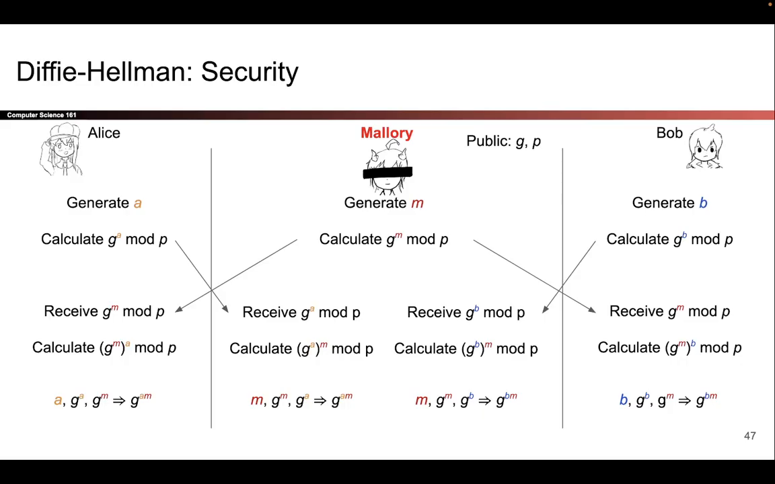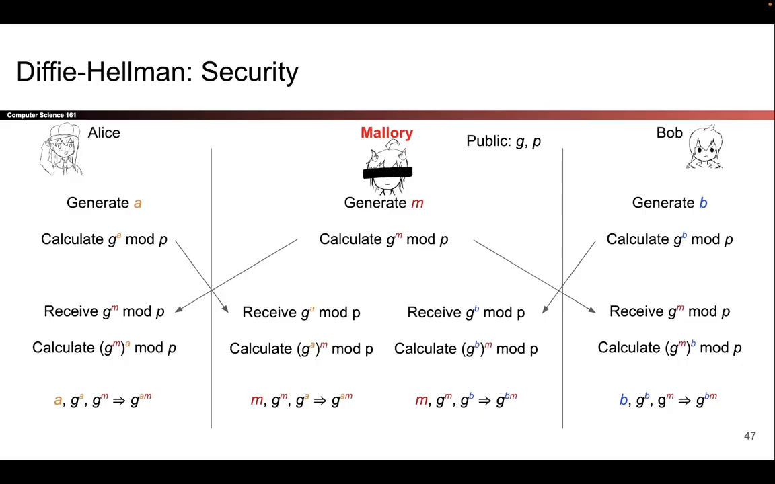And likewise, Bob is going to take the value he received. He thought he received G to the A mod P, but he actually received G to the M mod P. But he'll take that value, raise it to the B power, and he will derive G to the BM mod P. That's also not the right value. So Mallory has caused Alice and Bob to derive different secrets. Alice derived G to the AM mod P, and Bob derived G to the BM mod P.